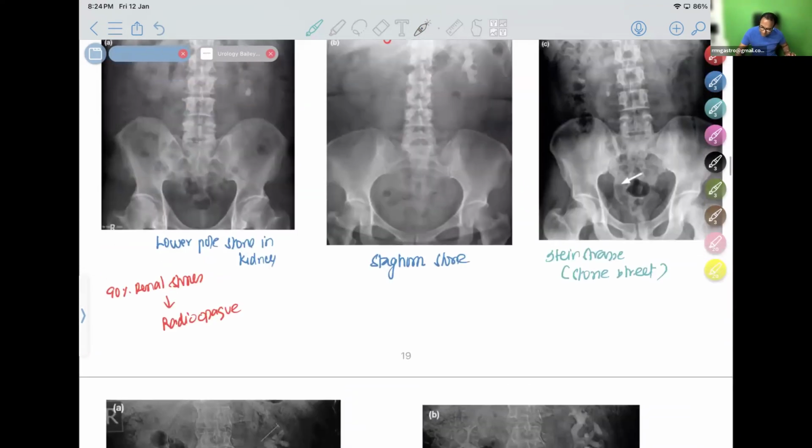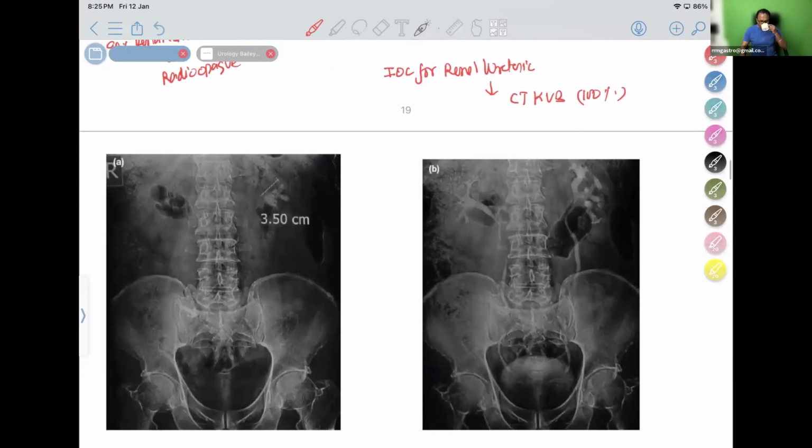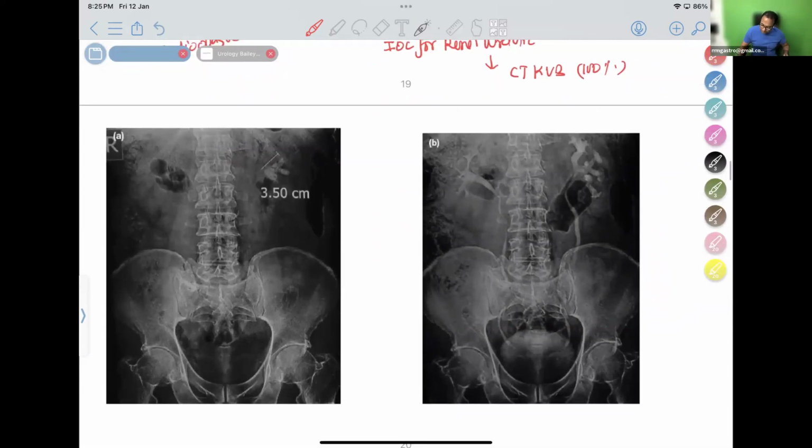But what is the investigation of choice for renal stones? Investigation of choice for renal and ureteric stone. The correct answer is CT KUB. You should go for a CT KUB. It is 100% sensitive to pick up the stones. Can you tell me what is this investigation shown here?